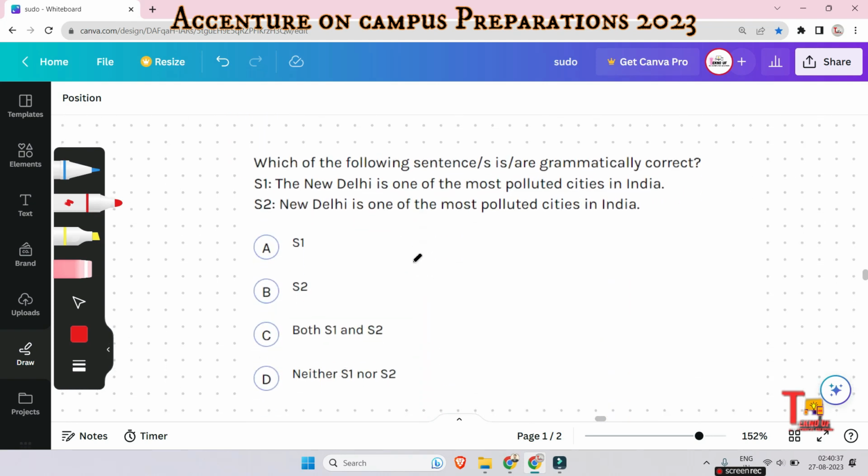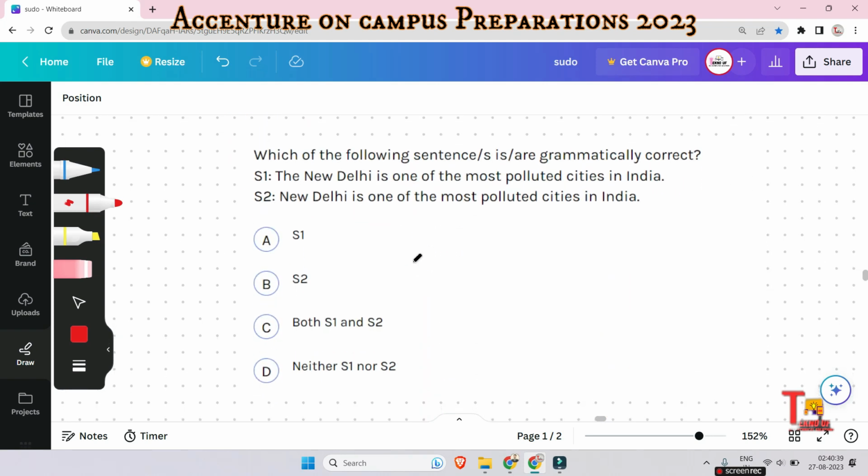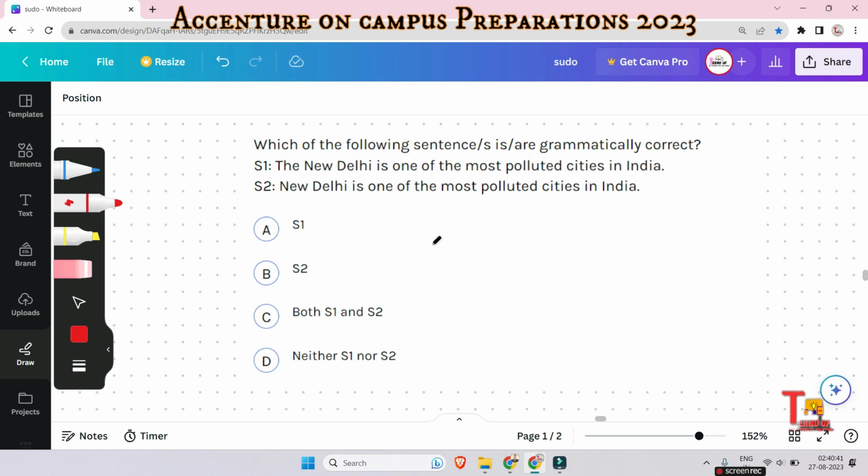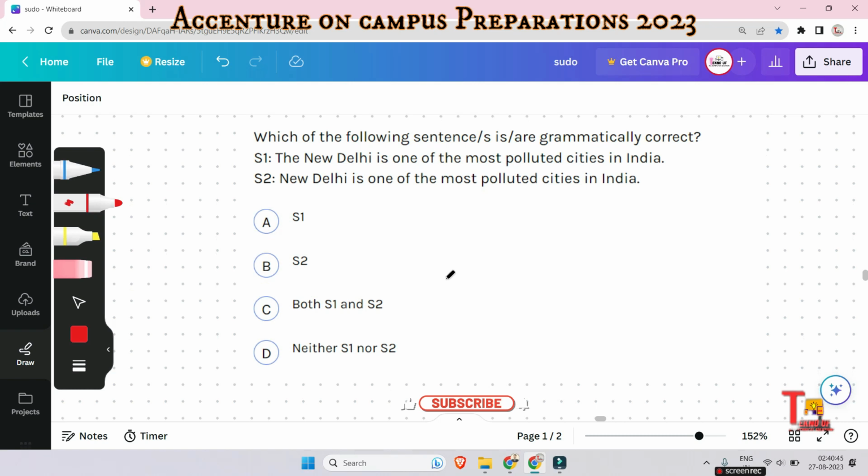Okay, let's go to the next question. Which of the following sentences is or are grammatically correct? S1: The New Delhi is one of the most polluted cities in India. And the second sentence, S2: New Delhi is one of the most polluted cities in India. Guys, please pause the video and give me the answer before I answer. Okay, I'm answering the question.